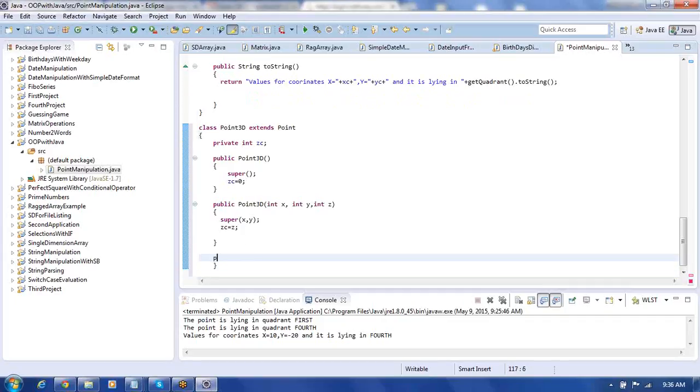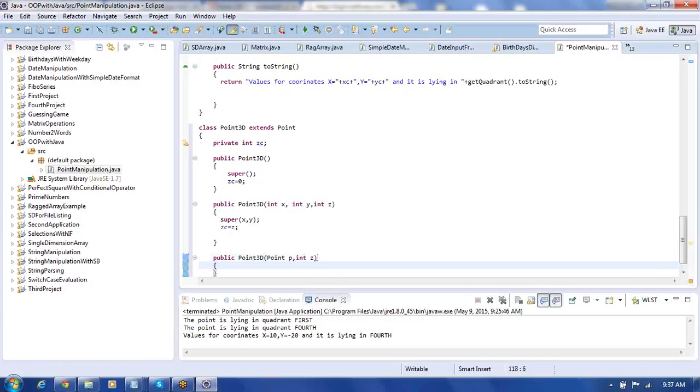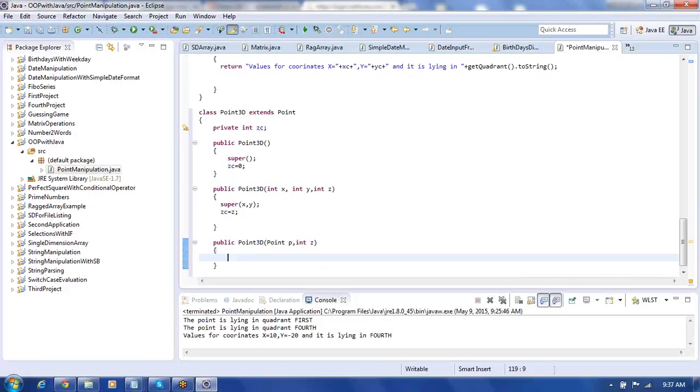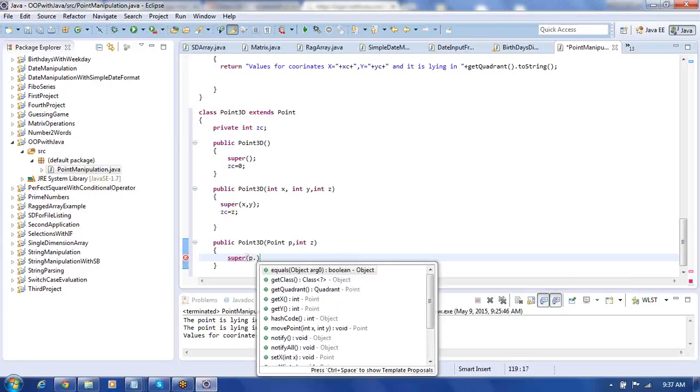Next, one more constructor, this time Point3D, where I pass the parameters as Point p and int z. In such cases I can use it this way. We use super here, super followed by p.getX.